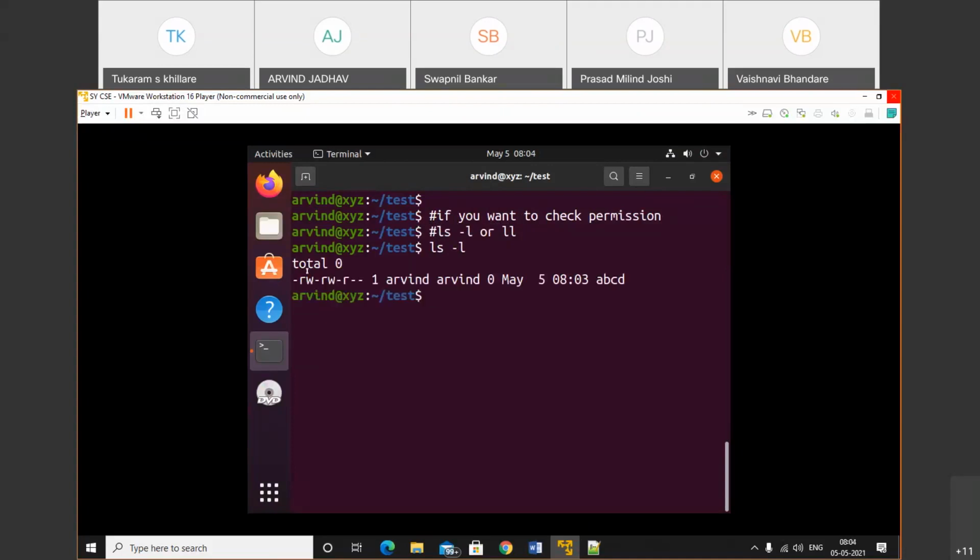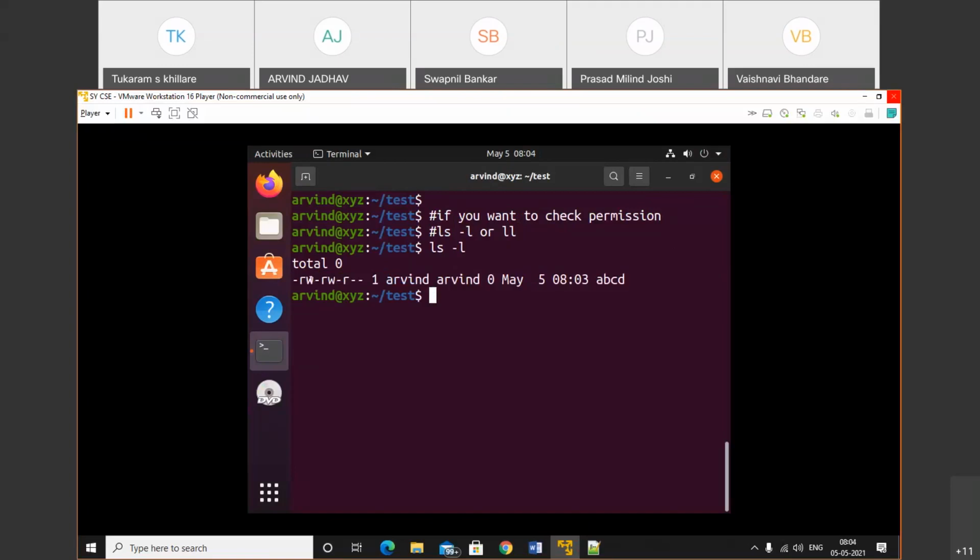So let's check it out. We have one file having the name abcd, and the time the file was created. This one is a date, this one is a month. Okay, this one is the owner, this one is the group owner, and these are the permissions.